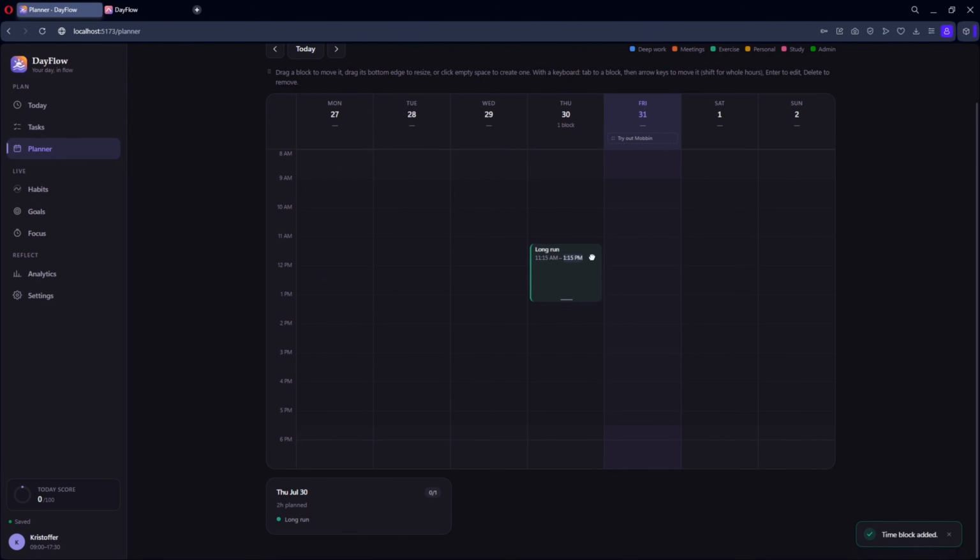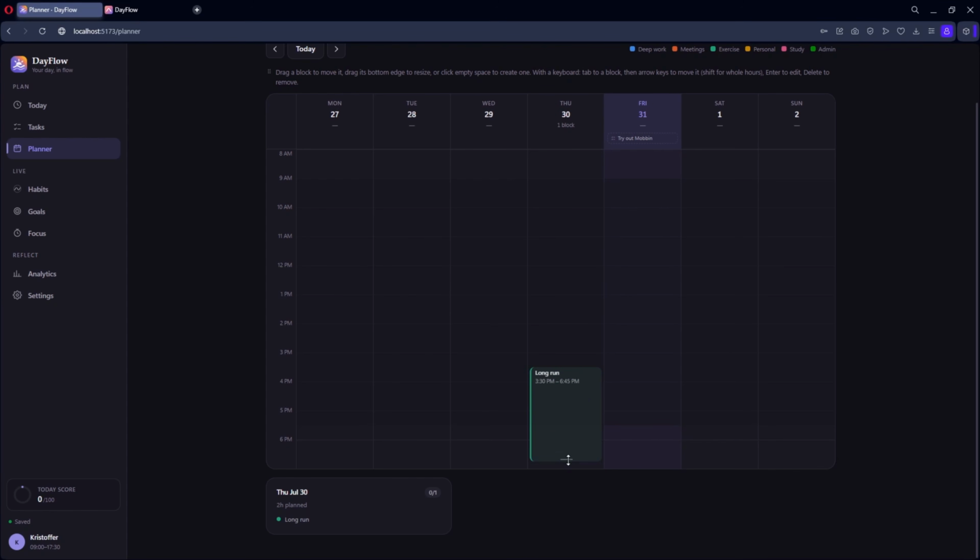Now let me try moving it around. Oh nice, this one actually works. I can grab the entire block into a different time, and the app updates it immediately. Unfortunately, I can't move it to another day, only within the current day. But okay, I feel like that was a one-time thing, because now I'm trying to drag it and I can't. I will have to note that down as a bug.